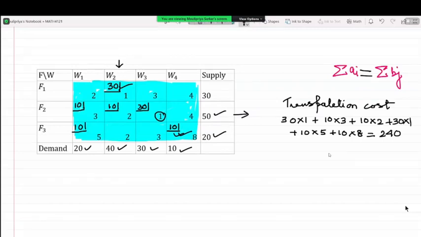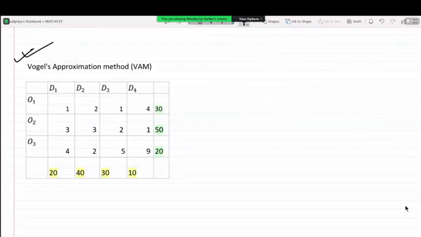So now we are going to talk about a method which is more logical and more scientific. The method is VAM, Vogel's approximation method. The third algorithm that we are going to study is Vogel's approximation method, or VAM. This is much more logical, much more scientific in comparison to the previous two methods.